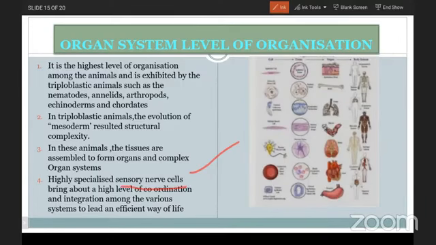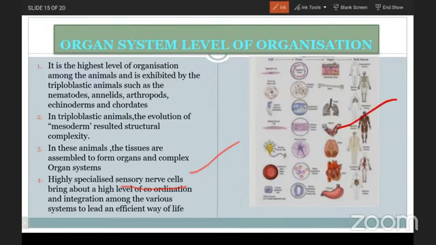So this is the level of organization among the organisms. The organ system level of organization is observed in higher organisms, from nematodes, arthropods, molluscs, echinoderms, and chordates. All these have the organ system level of organization.